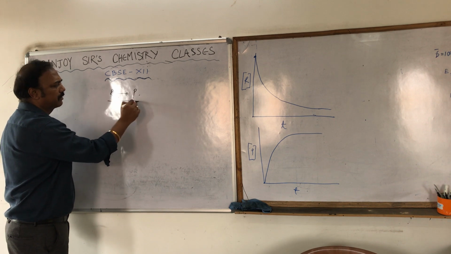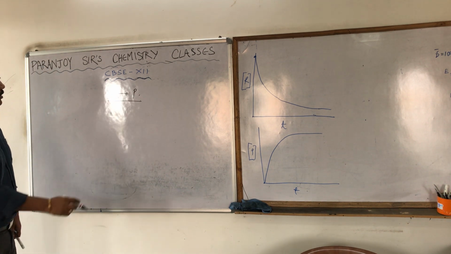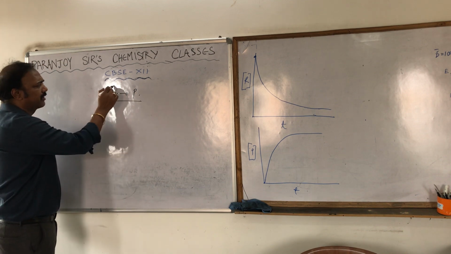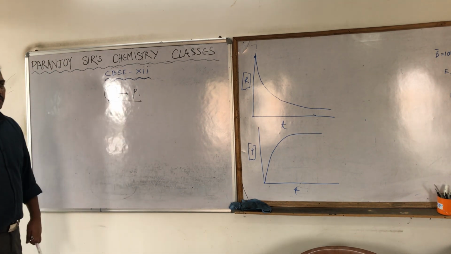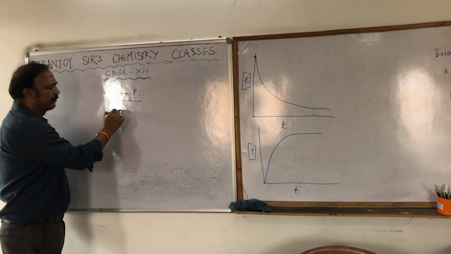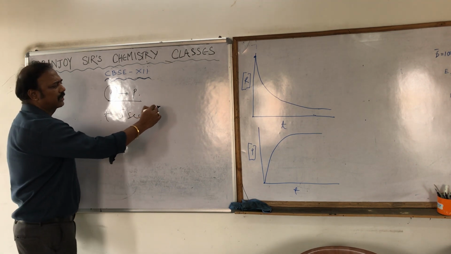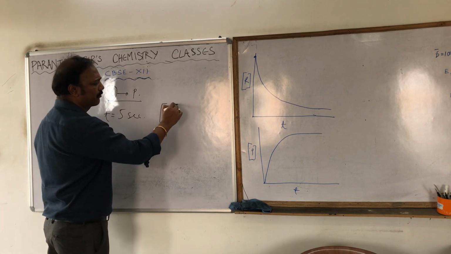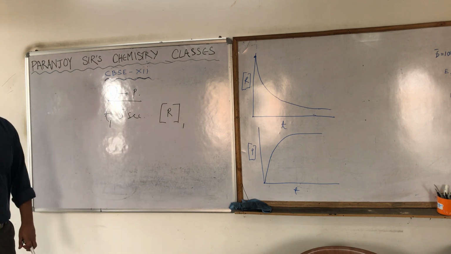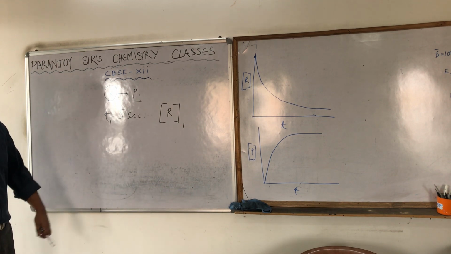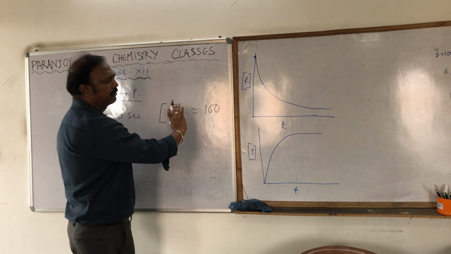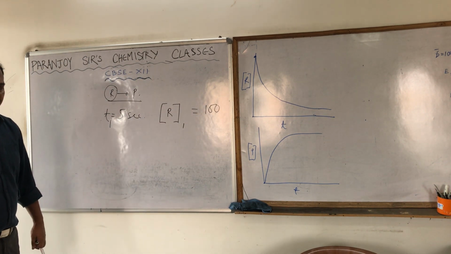We are observing just the reactant at t equal to 5 seconds. T1 equal to 5 seconds means the first time interval is 5 seconds. The concentration of R you observed is equal to 100, whatever the unit. Fine.